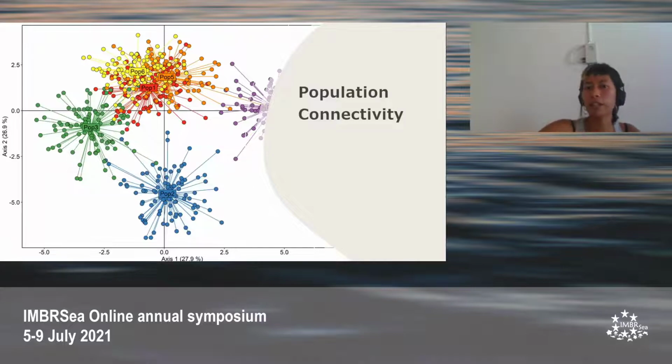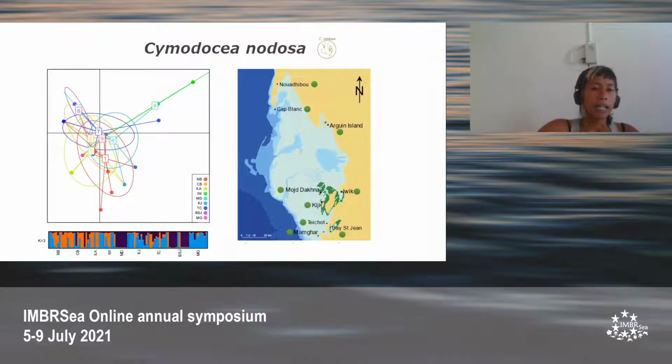So looking at some population connectivity, here we have the DAPC plot above, and underneath is the structure, and just a map to remind you of where these individuals were sampled. Here we can see that there's only one main cluster, which indicates that there's a high connectivity between all the populations of Simodosa that were sampled.